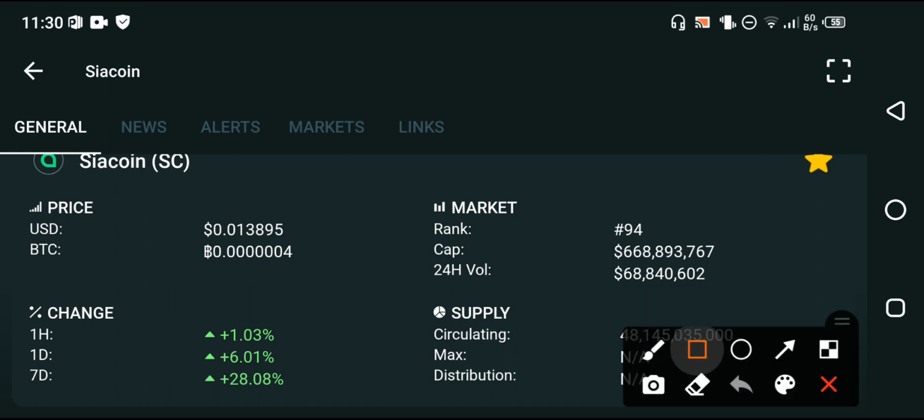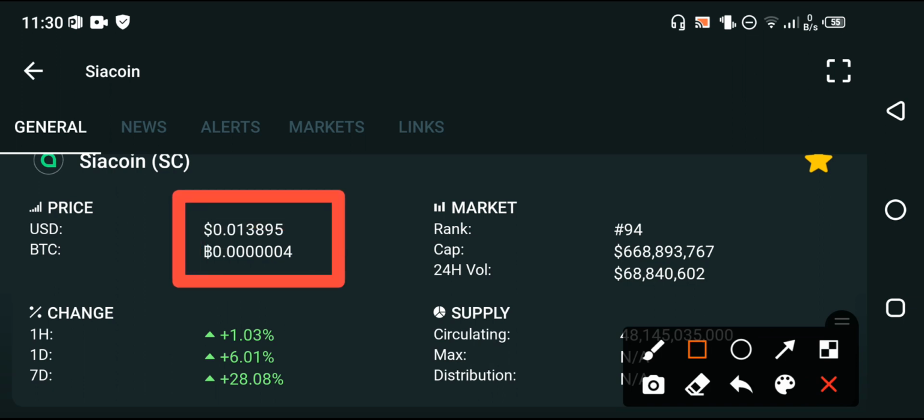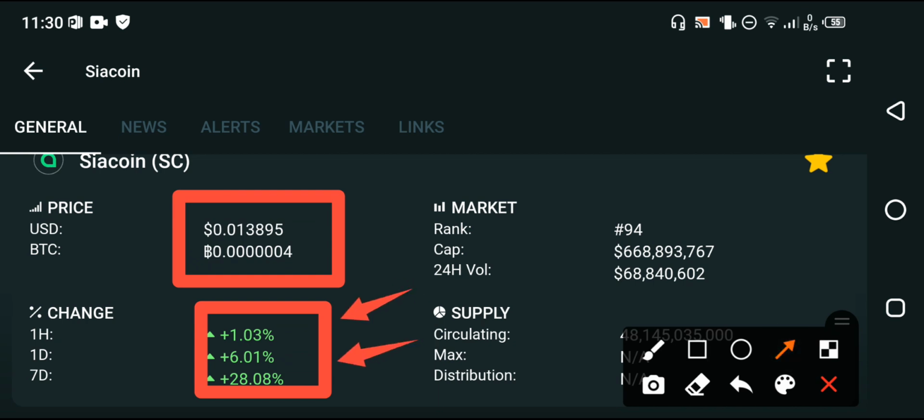So first of all my friends, if we talk about the price of the Siacoin SC in the market, 0.013895 USD dollar is the current price of the Siacoin. Furthermore my friends, if we talk about the price changes occurring in the Siacoin, the last 1 hour, last 1 day, last 1 week changes occurring in the Siacoin are positive. Absolutely good changes occurred in the Siacoin over the last 1 week my friends.